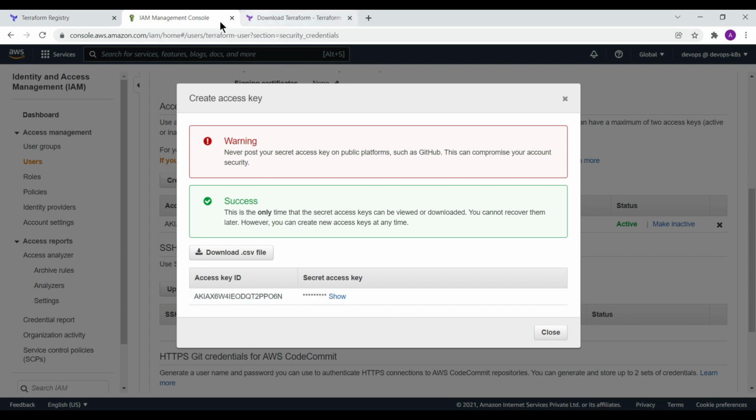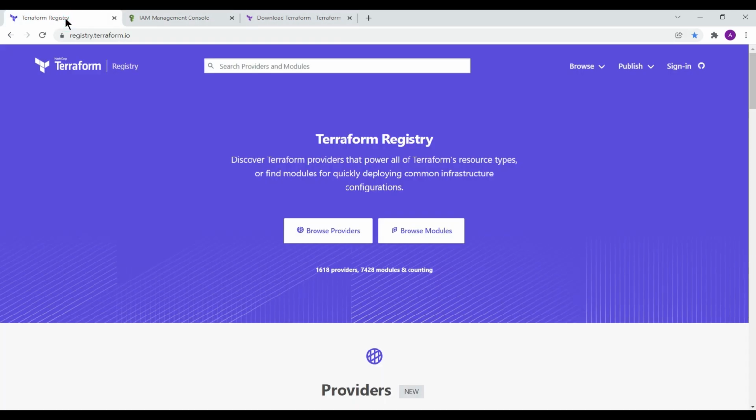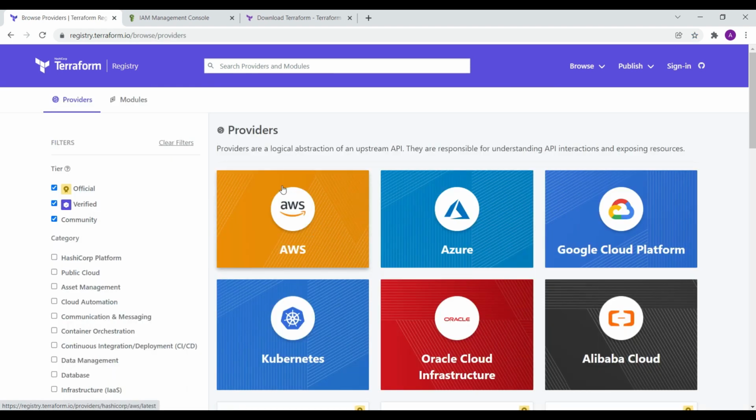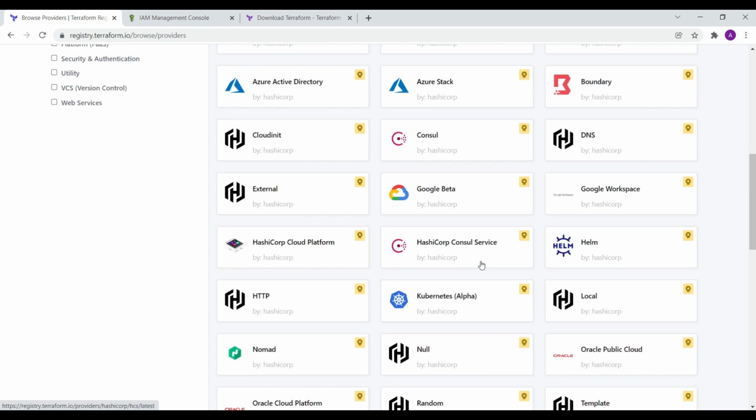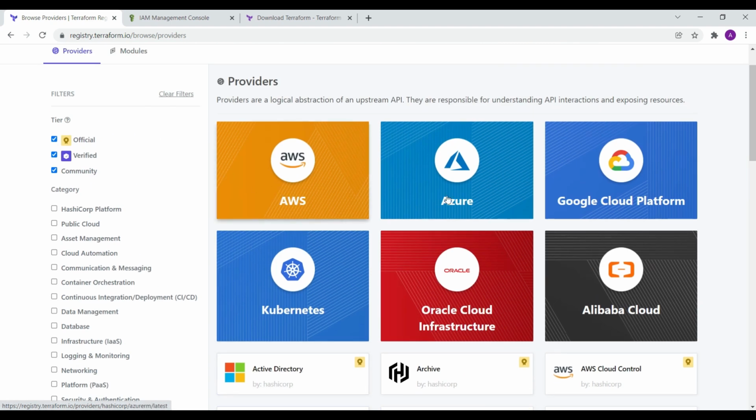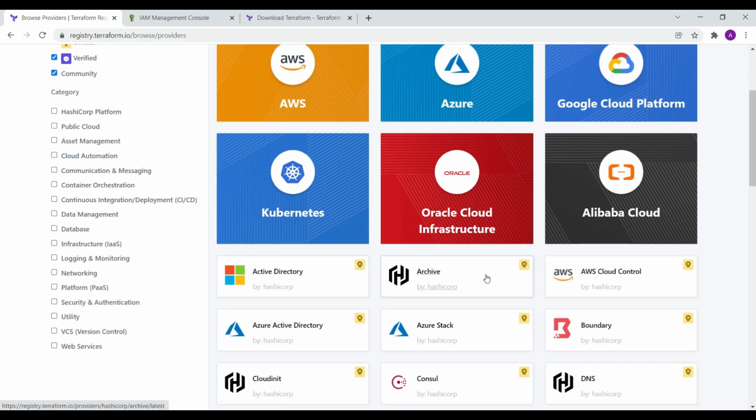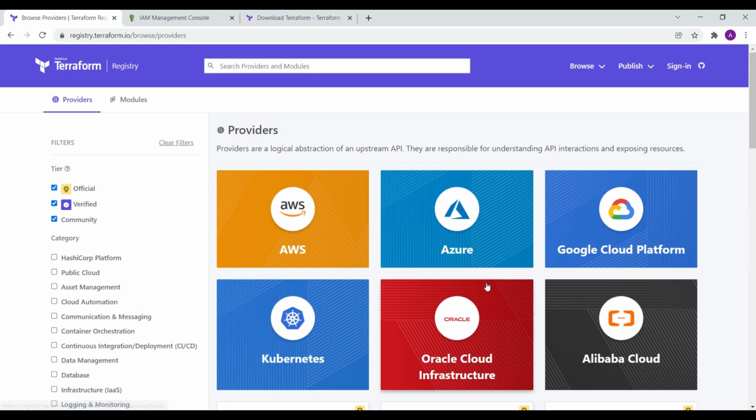Before that, I'm going to the Terraform registry page because I have to show you about Terraform. You can see that Terraform supports all these providers. There are lots of providers in the list. It supports Kubernetes, AWS, Azure, Google Cloud Platform. Some of these providers are managed by Terraform, and there are lots of providers not managed by Terraform, but Terraform also supports those.